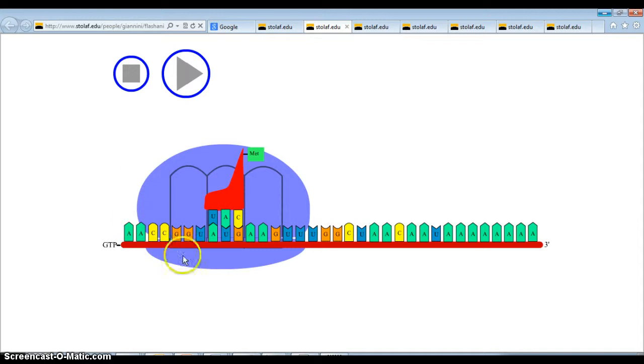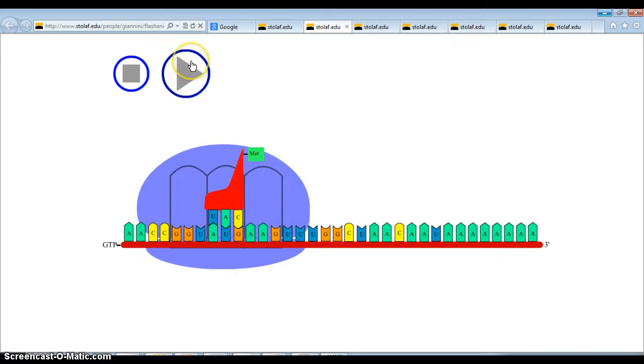So, here we have a ribosome. Here is a tRNA molecule. This is an amino acid. This is an anticodon. Every 3 bases on the mRNA is a codon. So this codon here is AUG. That's the codon on the mRNA. The ribosome will read the codon and then attract the tRNA molecule that has the anticodon. Anticodon. What would pair with A on the codon? U. What would pair with U? A. What would pair with G? C. Think about it.